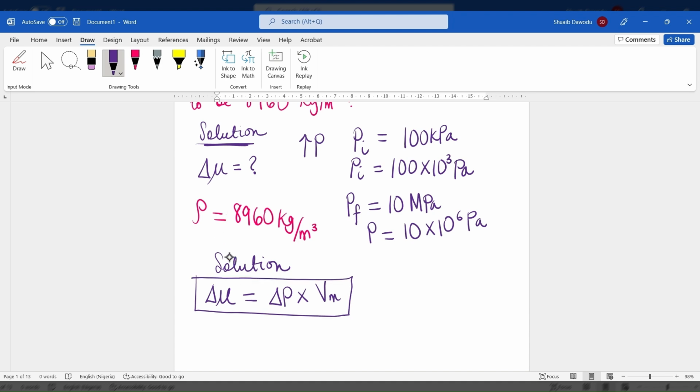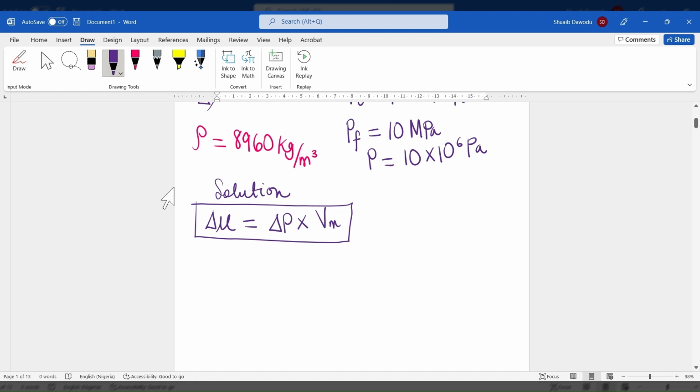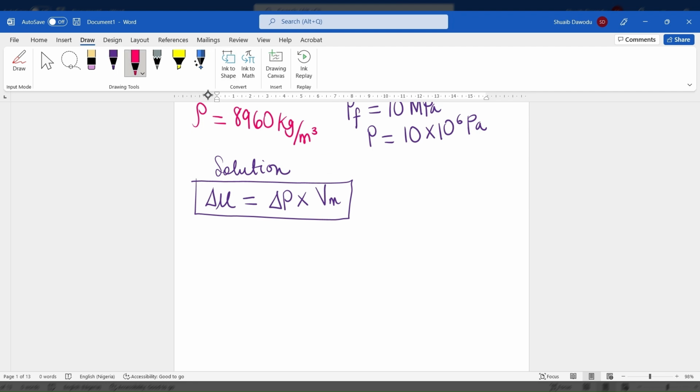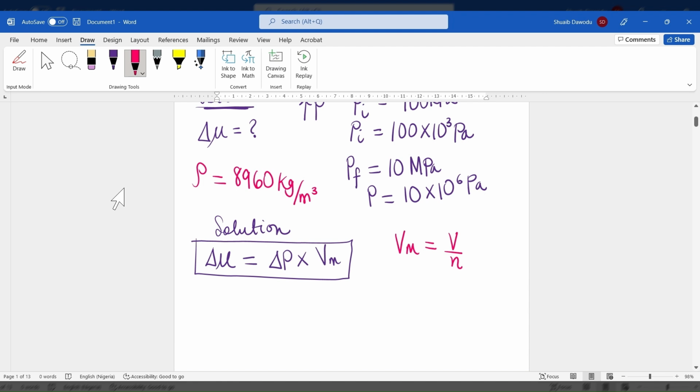This is the formula you use whenever you want to solve for the change in chemical potential with respect to the change in pressure. Of course, we know what molar volume is, because we've been doing a lot of calculations in physical chemistry. Molar volume is simply volume divided by number of moles. So I don't want anyone to confuse molar volume with volume.